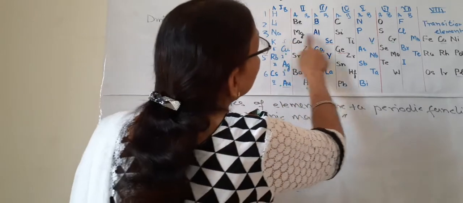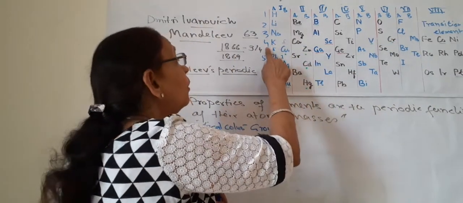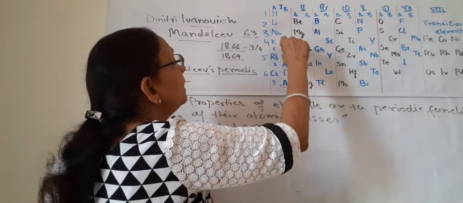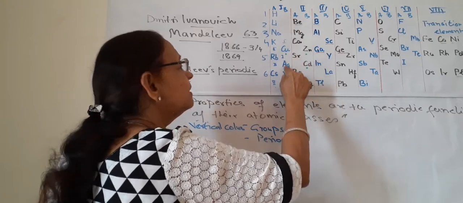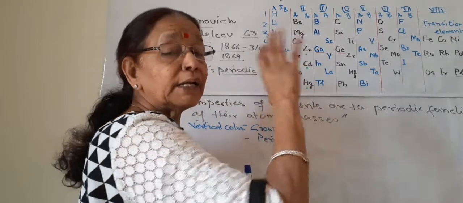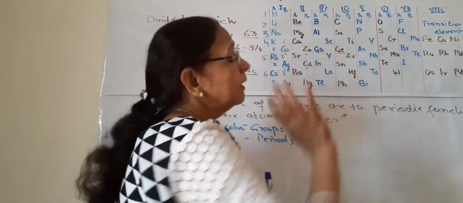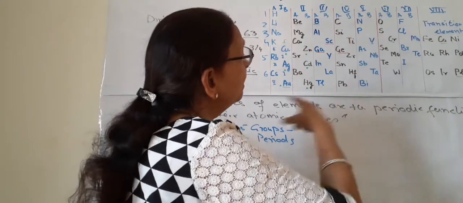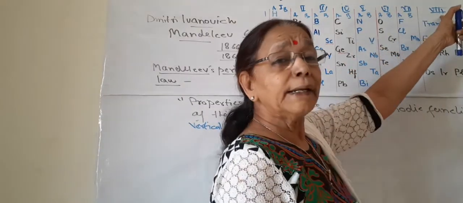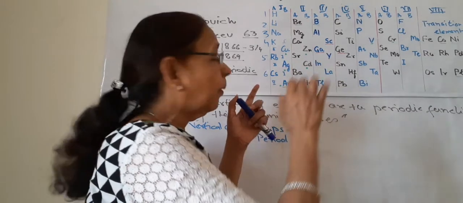Up to period 3 there are no series, and from the 4th period each has 2 series: first series, second series. They are divided into 2 series like subgroups. So Mendeleev formed his table in this way: 8 groups and 6 periods, the horizontal lines.